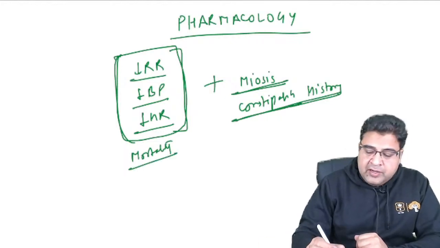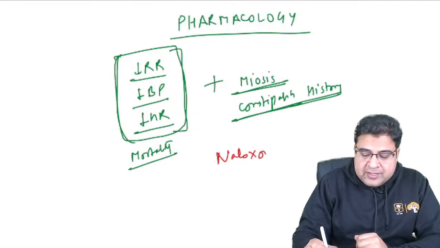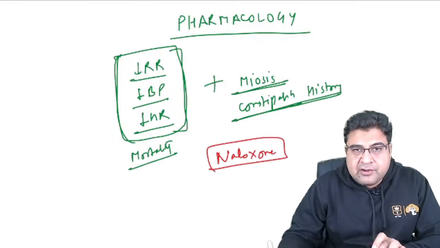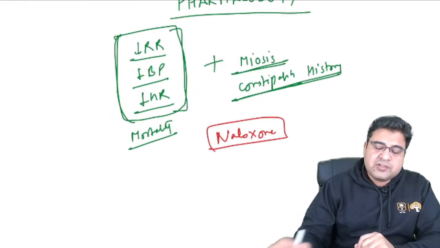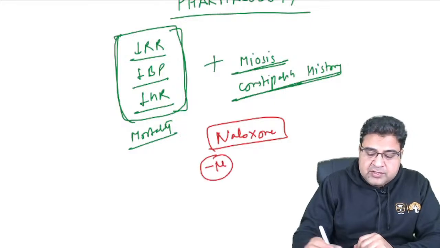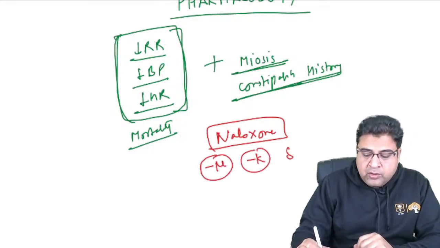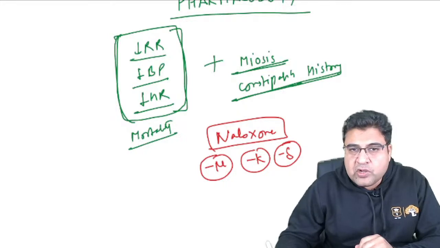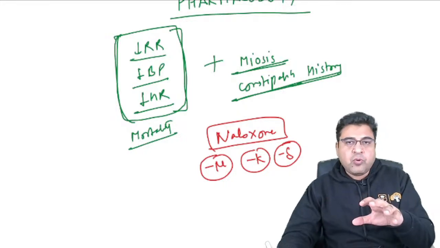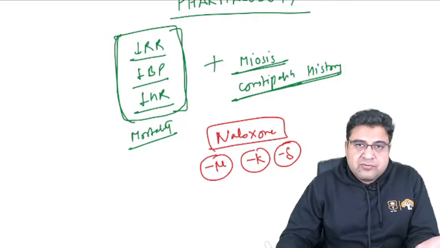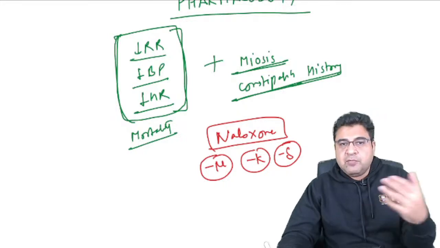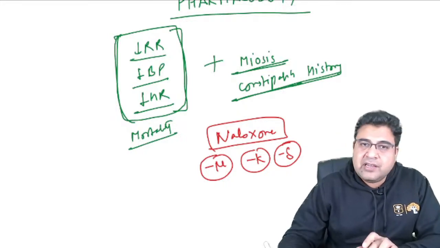Now here we will give an antidote, and the name of the antidote is naloxone. Naloxone is a drug used as an antidote for opioid poisoning, and it is an antagonist of all opioid receptors, that is mu, kappa, and delta. So there are three receptors of opioids. Whatever actions the opioid can do in our body can be antagonized by this medicine, naloxone.